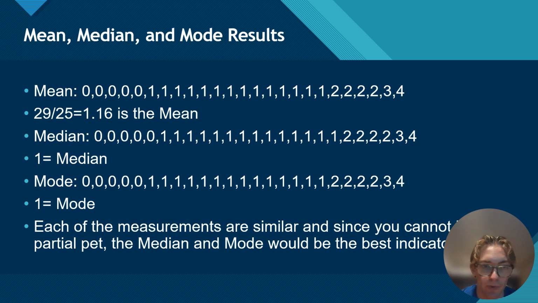The mode is also 1, and each of these measurements are similar because you cannot take a partial pet, and the median and mode would be the best indicators to use here because it's more precise, it's more accurate. You have 1 for each of those, while in the mean you get that average, so it's not an exact whole number.